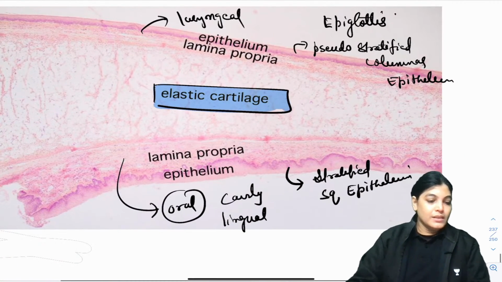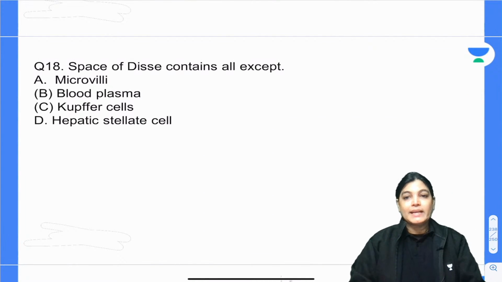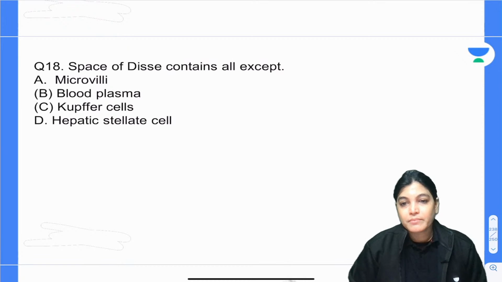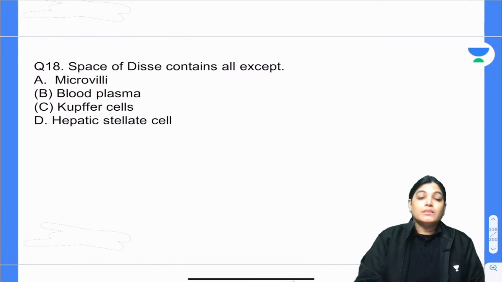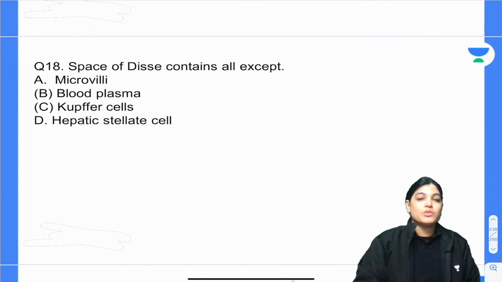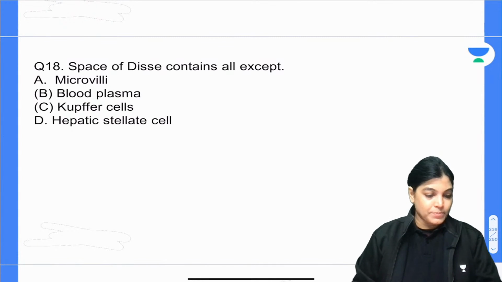That is the reason. Let's move on to the next, question number 18. The space of Disse contains all except: microvilli, blood plasma, Kupffer cells, hepatic stellate cells. Which of the following structures is not present in the space of Disse?